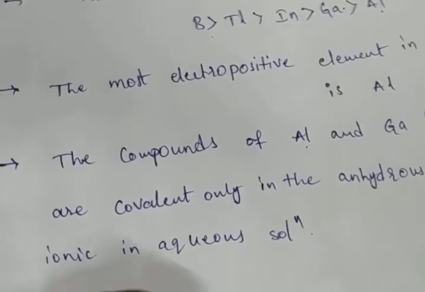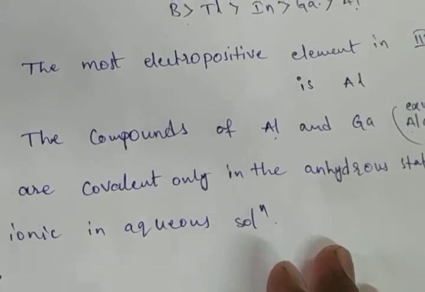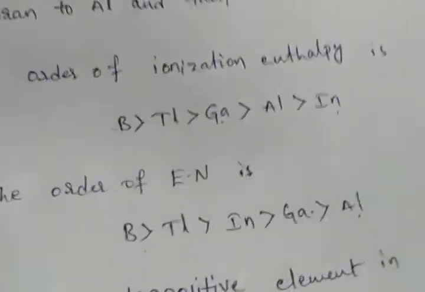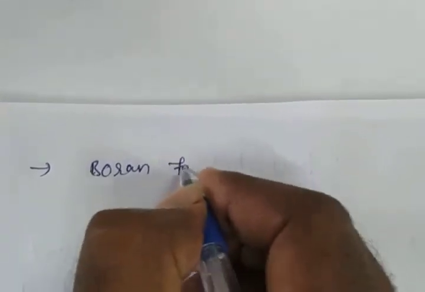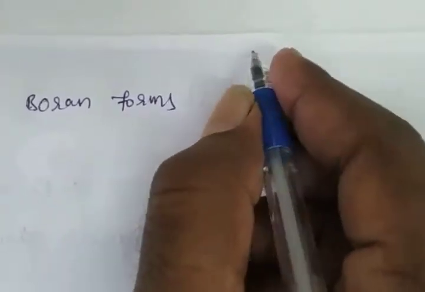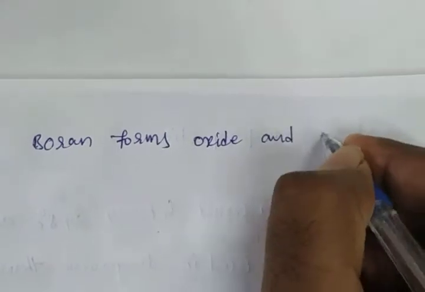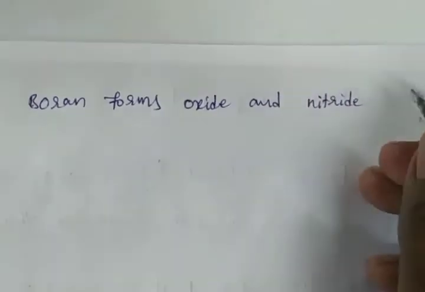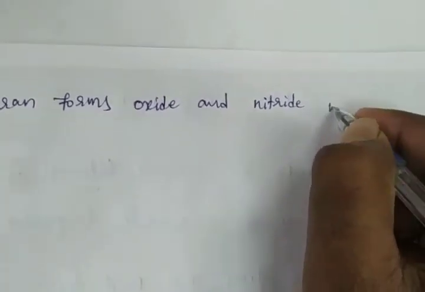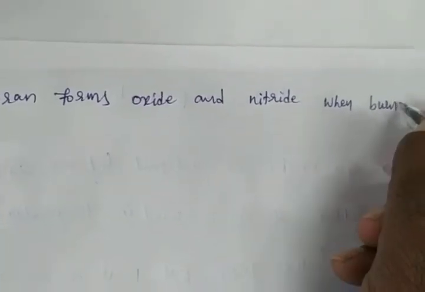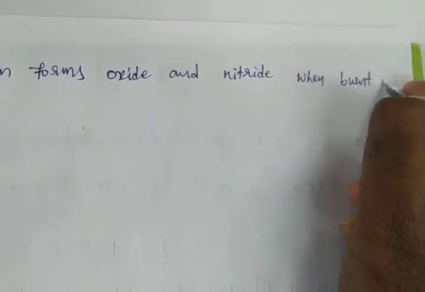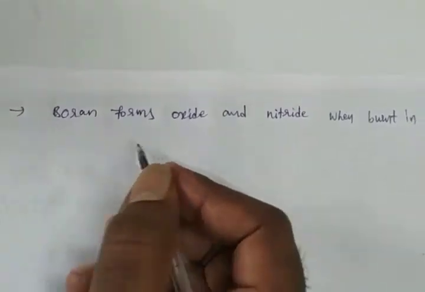Next point, boron forms oxide and nitrides when burnt in the air. Okay, boron forms oxide and nitride when burnt in air.